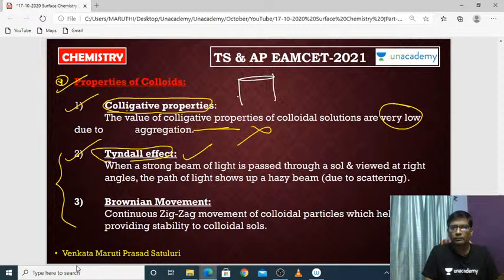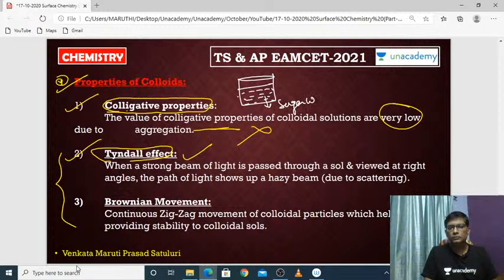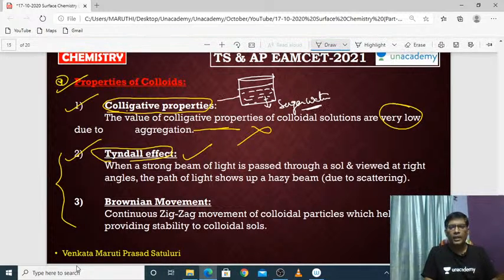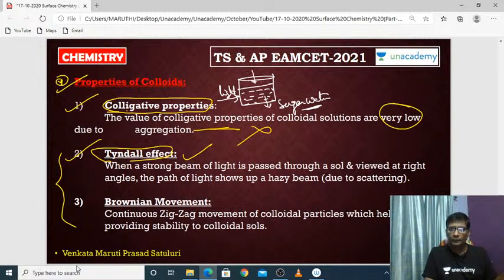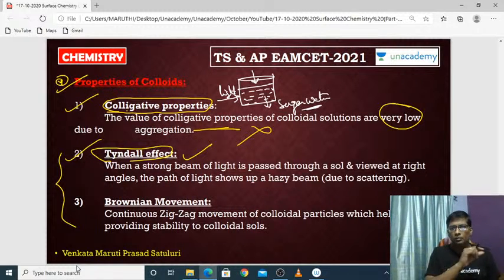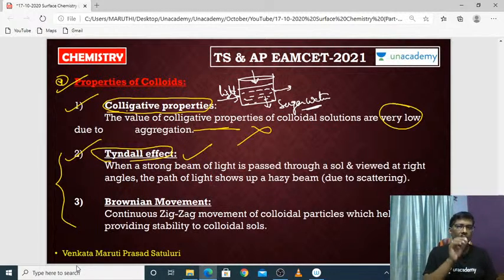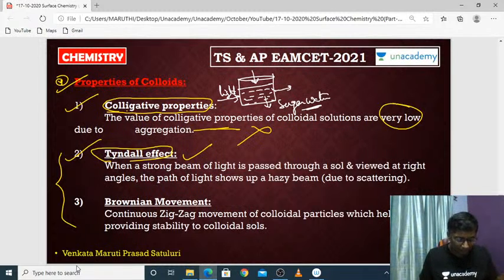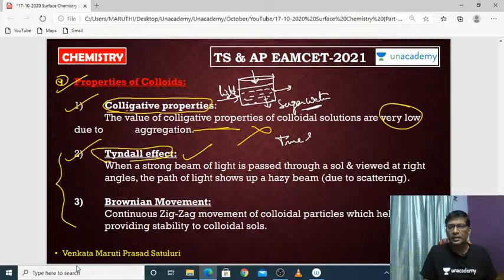Just take one beaker in which you add some amount of sugar water, and pass laser light through it, and observe the path of the light perpendicularly. You cannot see the path of the light in the sugar solution even though you are observing it perpendicularly, right? Why? Because it is a true solution. Sugar solution is a true solution.